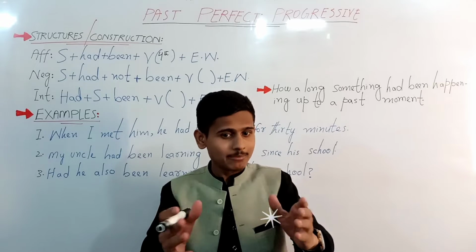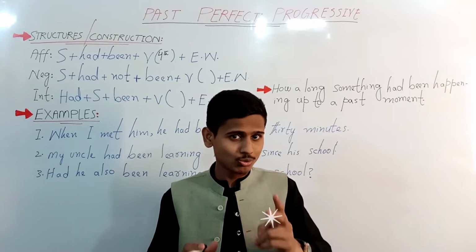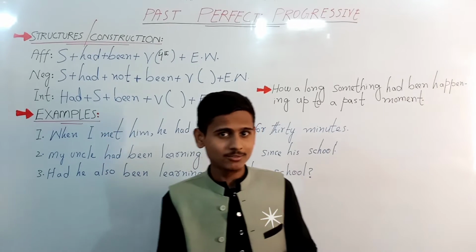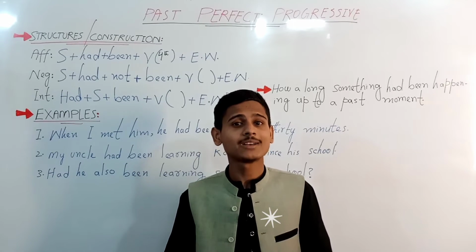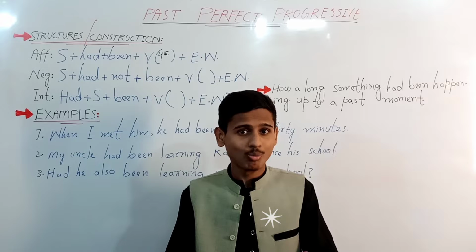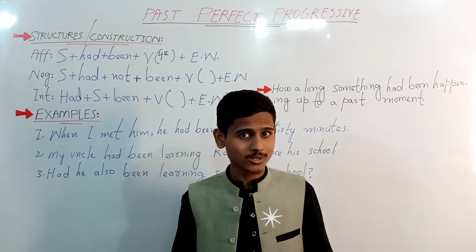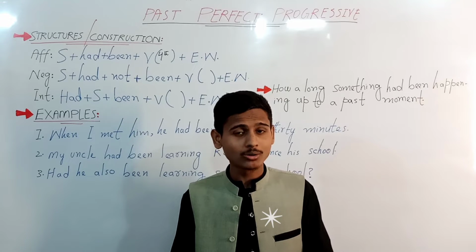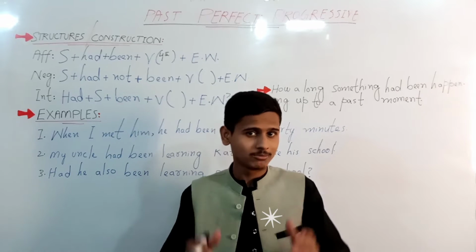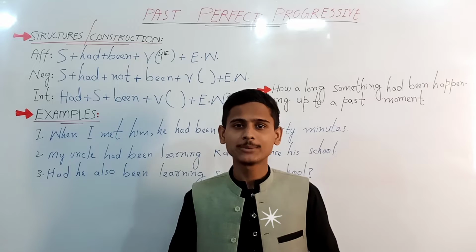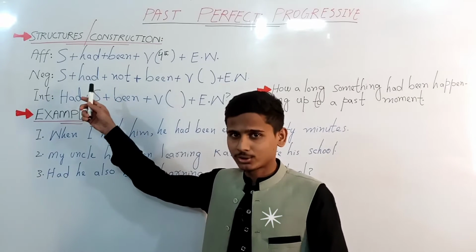Here, let me first of all differentiate the two categories, past progressive and past perfect progressive. In past progressive, we only emphasize the continuity, while in past perfect progressive, we even show how long something had been happening or taken place. I hope you have got it. Now let's move towards the structure analysis.